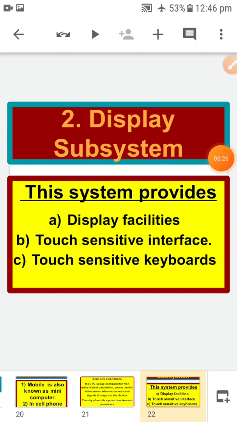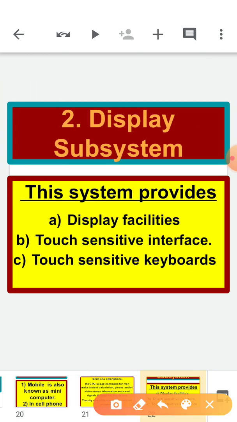So in mobile, or we can say a mini computer, we have different components. The first component we have discussed is the CPU. The second component is the display subsystem. Now, the display subsystem is responsible for providing display facilities, a touch sensitive interface and touch sensitive keyboards. In a smartphone, we use the cell phone with the help of touch only. With the help of touch only we can read something, we can open something, we can do anything. So the display subsystem is a component which we get in the mobile system.